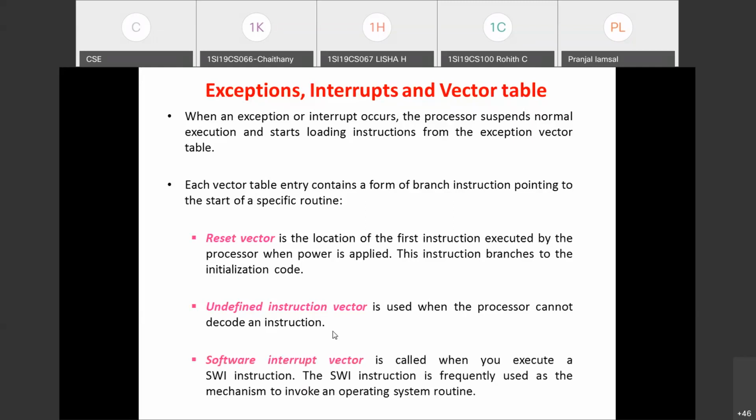Okay. Coming to the software interrupt vector, the SWI instruction, what I told. This vector is used when the SWI instruction is executed. In that case, the processor is going to enter supervisor mode, and this is usually used to invoke operating system routines. So the reset vector and software interrupt vector are used to enter into supervisor mode. Whenever the power is applied to the processor or whenever the SWI instruction is executed, the processor enters supervisor mode. The reset vector is used when we apply power to the processor, and the software interrupt vector is used when the SWI instruction is executed.